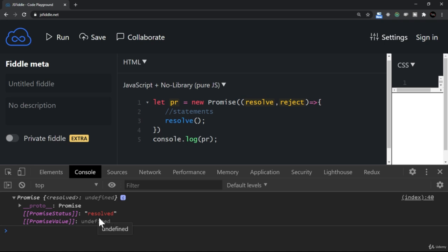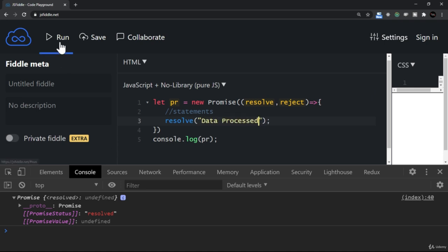Don't worry about this pending, resolved and reject. The moment we convert the callback function code with promises, you will get the clear idea how it is done. But at the moment, resolve is actually resolving the status. Now here it says undefined. In fact, this is actually the message which you want to pass. Like in our case, we can have data as well, that we will see in a moment. But right now, let me just give a message that it is successful, or maybe data processed.